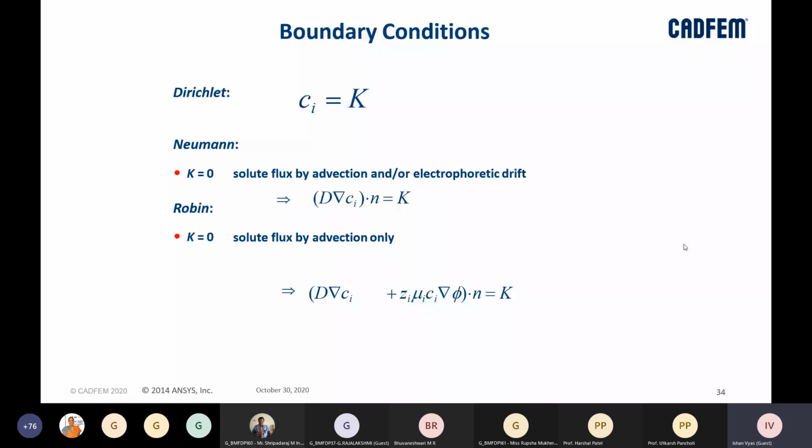Similarly, for any equipment, any testing, any type of simulation we do, we are going to specify boundary conditions. In this case, let's say there are Dirichlet, Neumann, and Robin kinds of boundary conditions. These all define how the concentration of an analyte or any solute will be defined. So let's say in a Neumann condition.